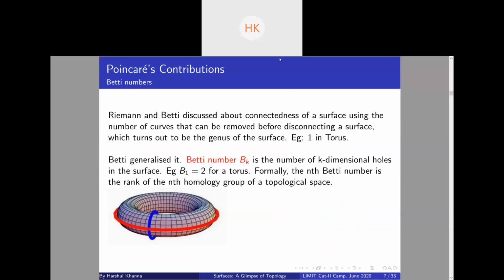So now a very natural question arises. Given a surface, let me first define a manifold for you. Informally, an n-dimensional manifold is a space which locally looks like n-dimensional space, but overall it can be curved, it can be different. For example, a torus is a two-dimensional manifold.